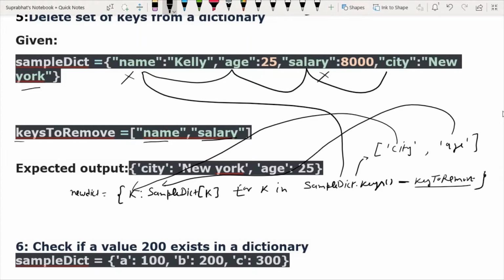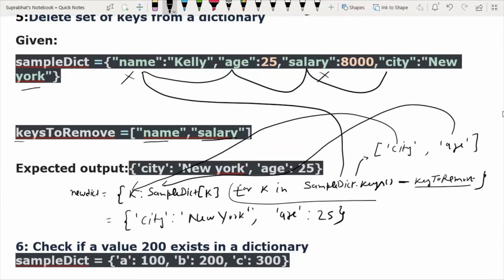Now the key is age, and the age key contains value 25. So the answer will be like that, city colon New York, comma age colon 25. Understand?